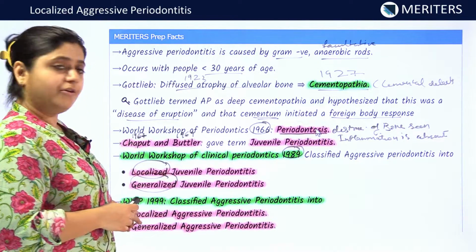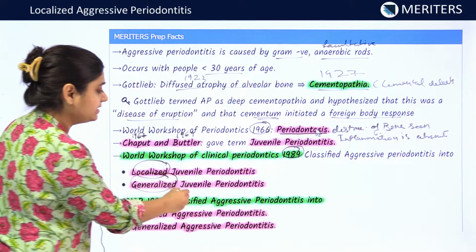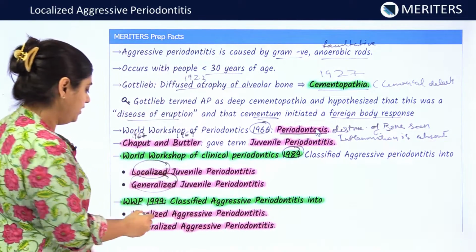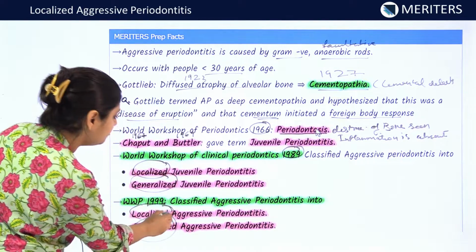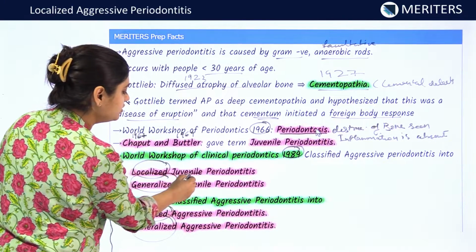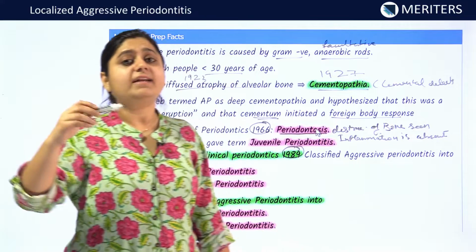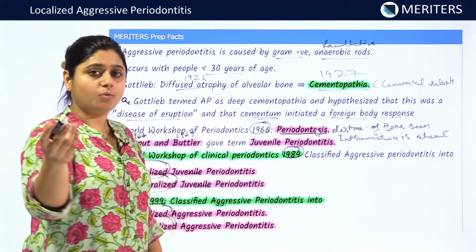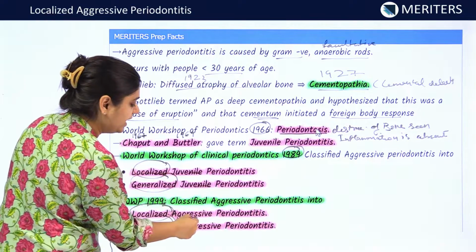World Workshop of Periodontology in 1999 classified aggressive periodontitis into localized aggressive periodontitis and generalized aggressive periodontitis. Previously, it was known as juvenile because it occurred in the adolescent age group, but later it was found that it can be seen in an older age group also. So, the term juvenile was replaced by aggressive.